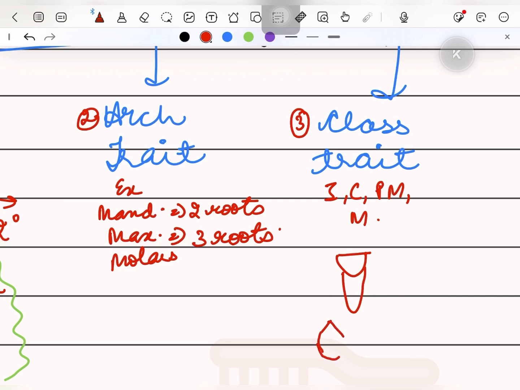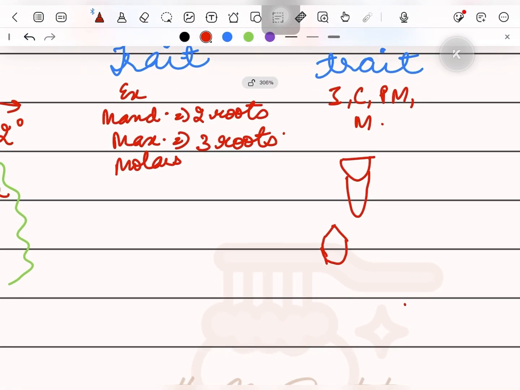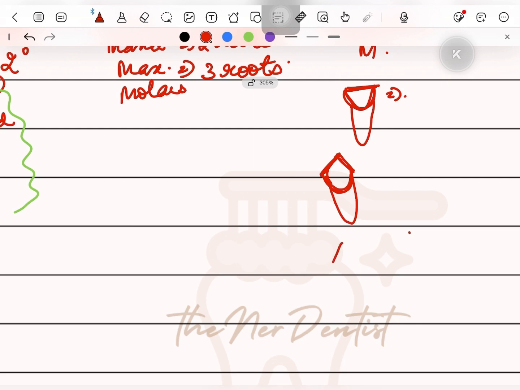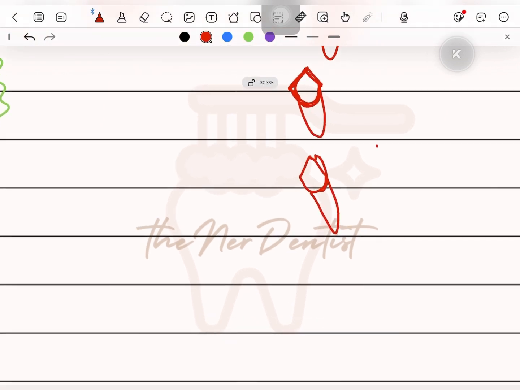We will make more clear diagrams later on. Premolars might have 2 cusps or 3 cusps for the shearing of the food, okay, and molars have more than 2 cusps, and they are also multi-rooted.